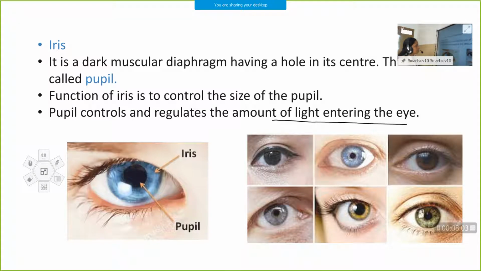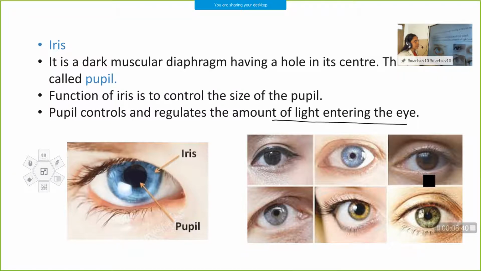And what is the function of the pupil? The pupil controls the light entering our eye. So how can it control the light entering our eye? Suppose you are standing in a dark room. The amount of light entering our eye will be less, isn't it? In a dark room, the pupil becomes wide, with the help of the iris, and that means it becomes large so that the maximum amount of light can enter our eye.